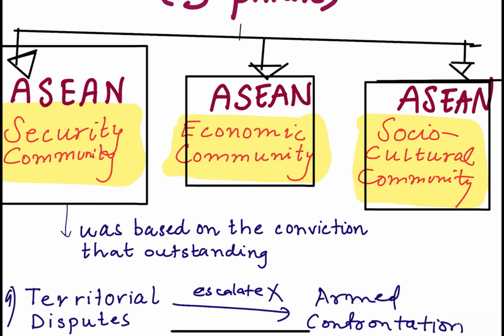This was the basic and major idea about the ASEAN Security Community, that whatever conflicts or territorial disputes you have, they should not lead to armed confrontation. There should not be a fight with arms and ammunition. This was the first major point about the ASEAN Security Community. It was based on this conviction only.